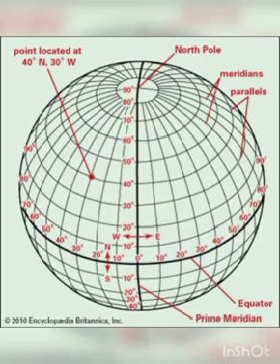Next, the seven continents: Asia, Africa, Europe, North America, South America, Australia and Antarctica.